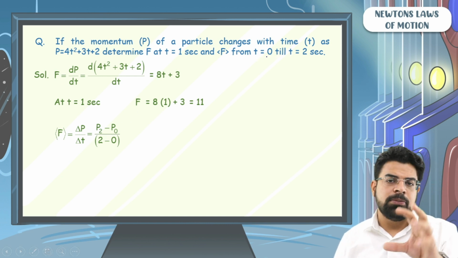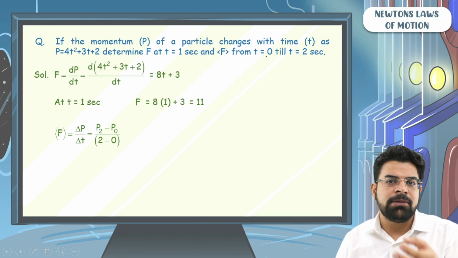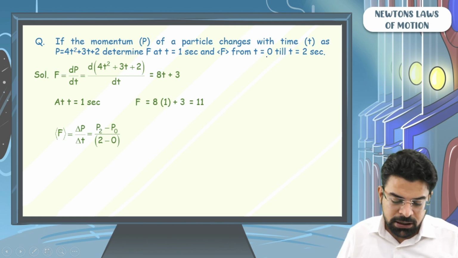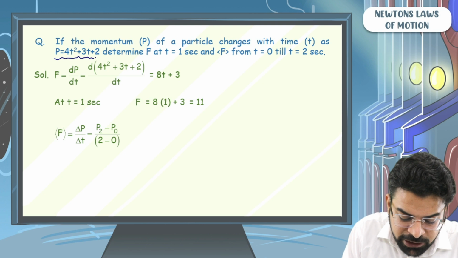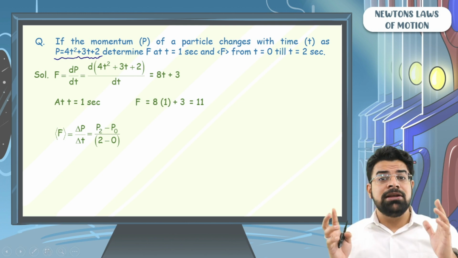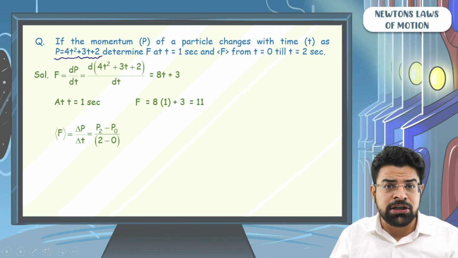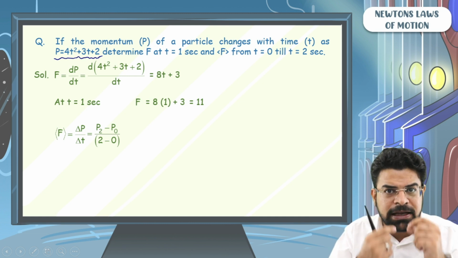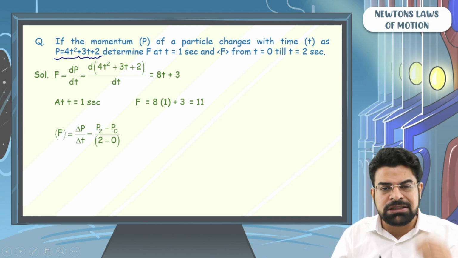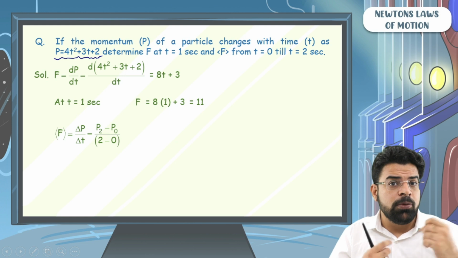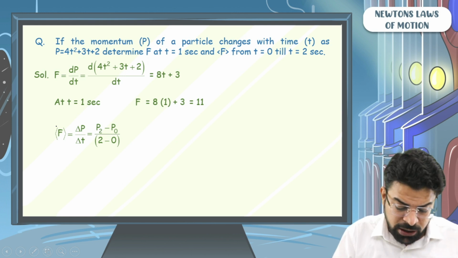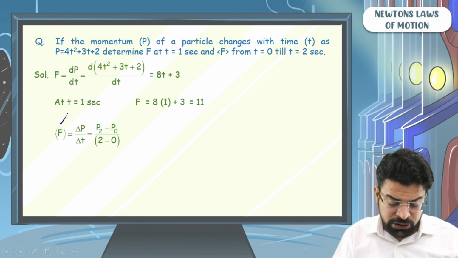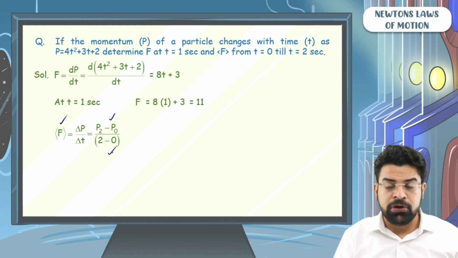Sir, how to find the momentum at time equals to 2 seconds and momentum at time equals to 0 second? Beta, here they have given you momentum at any time t. They have given you the momentum time function. So you already know what is the momentum at time equals to 0, 1, 2, 3. You just need to substitute t to find the momentum at any time.